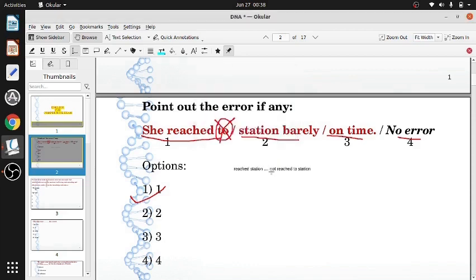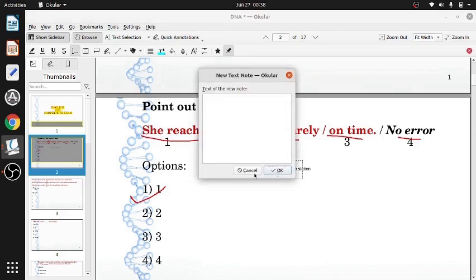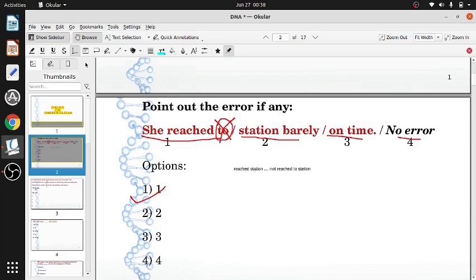Reached station, not reached to station. We don't need the to. To is not required. So she reached the station, or station, but not reached to station.